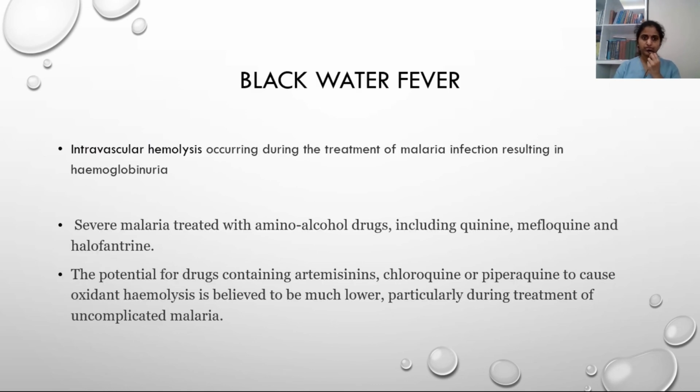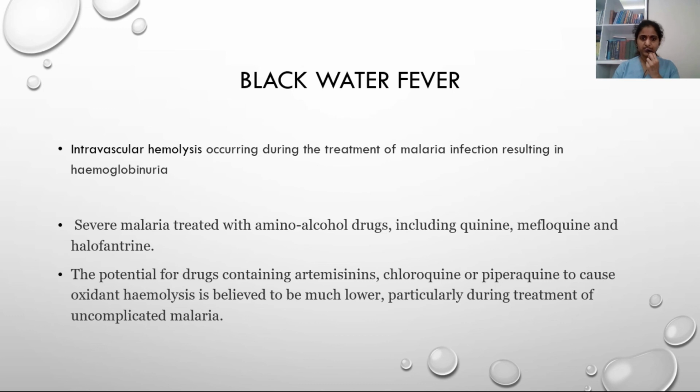What is black water fever? Black water fever is because of high parasite load, there will be severe intravascular hemolysis and rapid drop of the hemoglobin. This results in cola colored urine, very black colored urine because of hemoglobinuria.